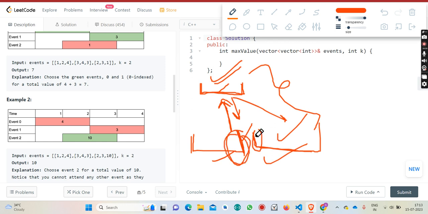That's why I am sorting, so that I will be able to do the binary search with the ending day of this event, and say whether the starting day of the next event is greater than the event which I am attending or not. Okay, so let's code it.